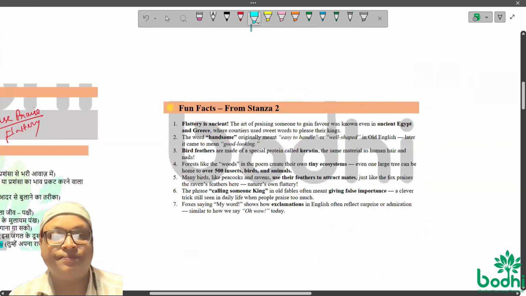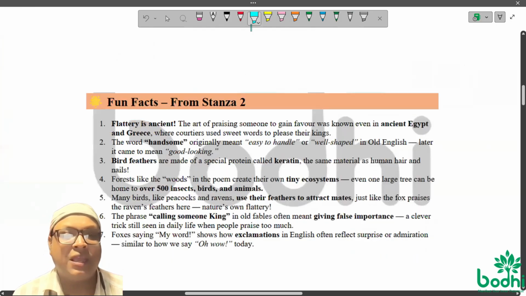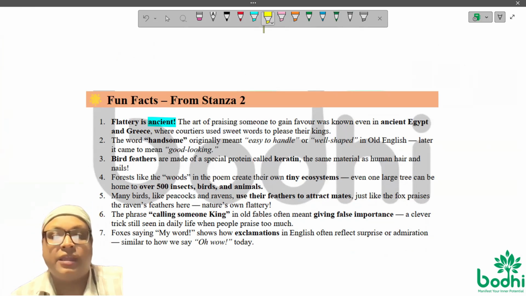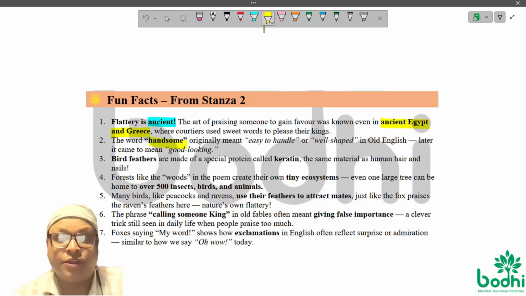You need to understand flattery. Flattery, false praise, is a very, very ancient thing, and it started even in ancient Egypt and in Greece. Okay. And here, look at how this flattery has been done. Look at here, handsome, he told, it's a flattery, right? Then he said good, that means he was good looking, right?